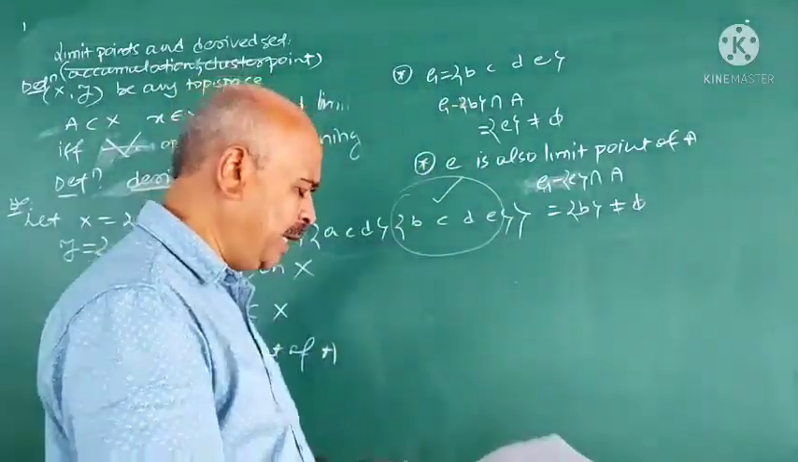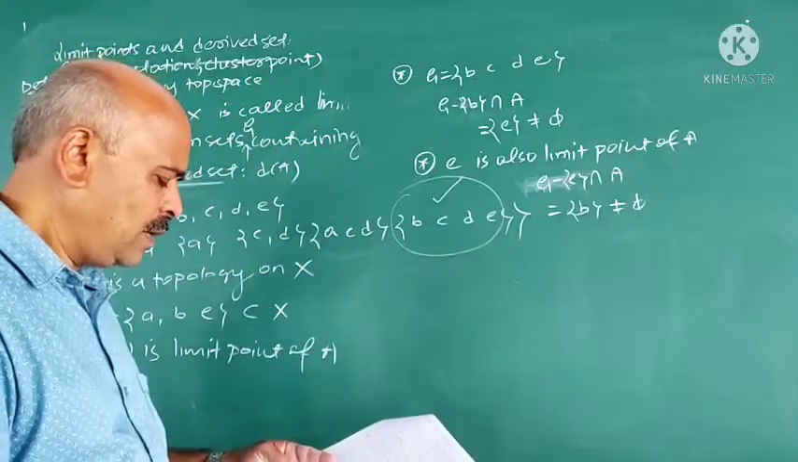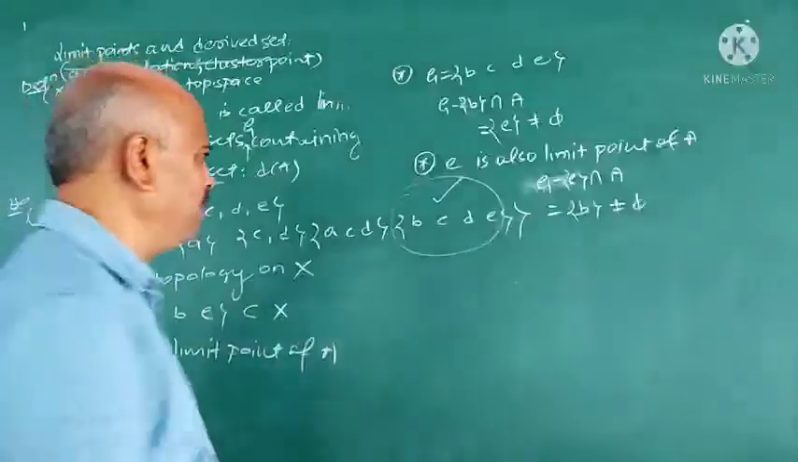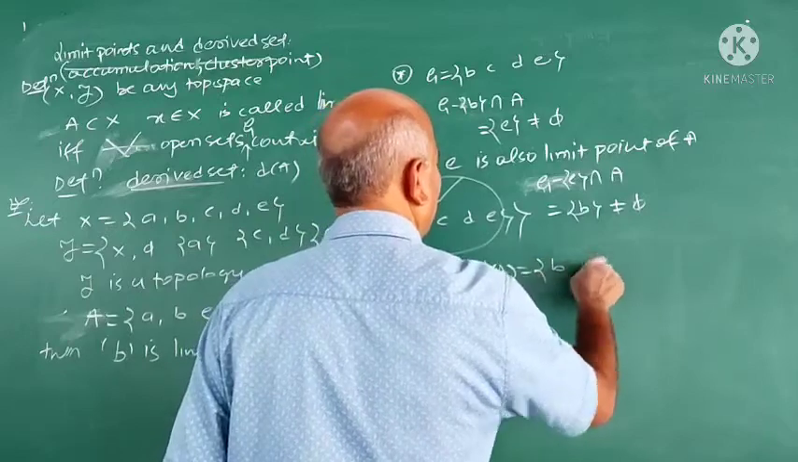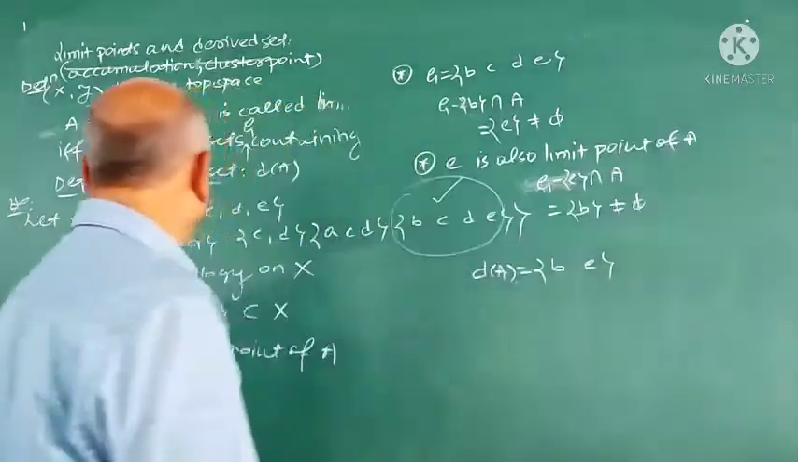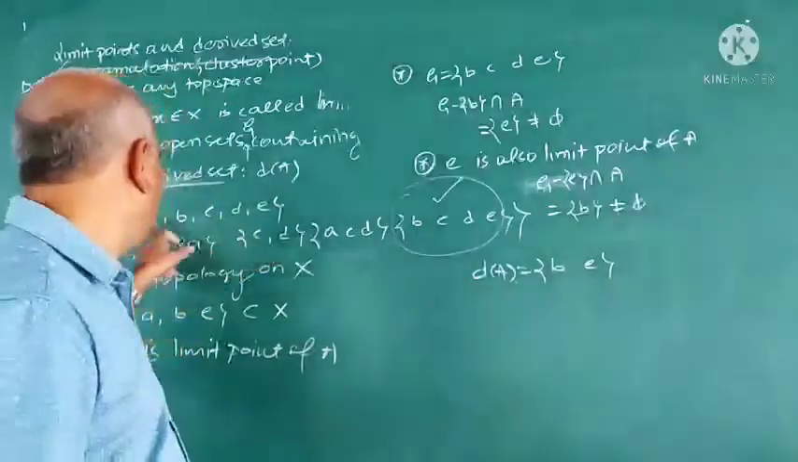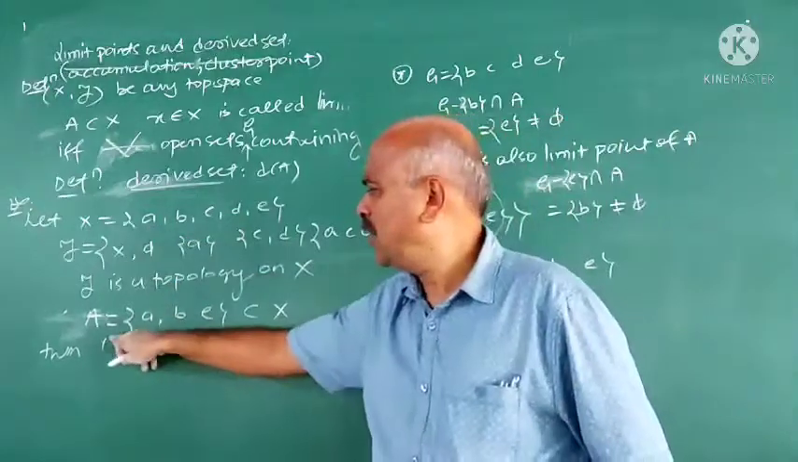B and E are the only limit points of A. Therefore, the derived set of A is B, E. And no other point of this X is a limit point of A. You can verify. A is not a limit point of A.